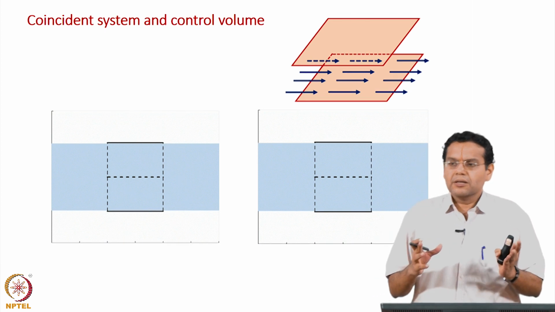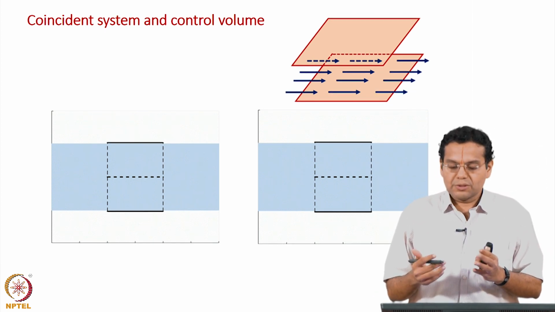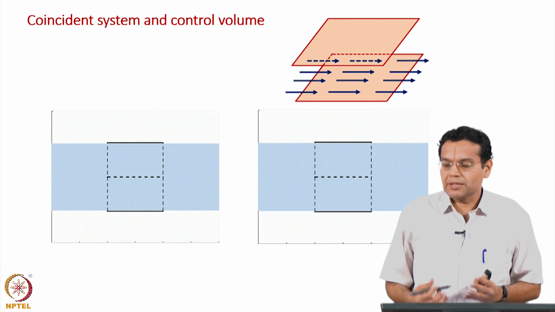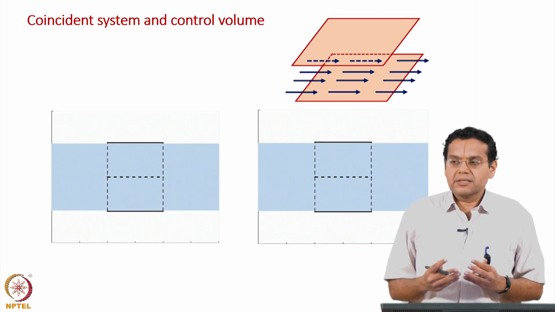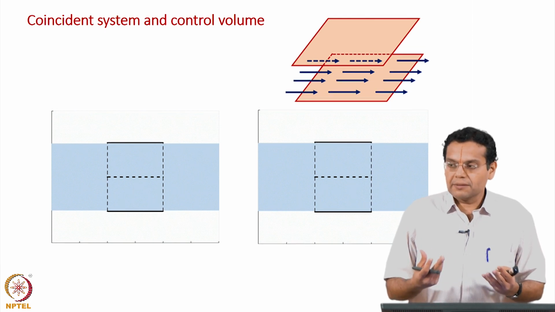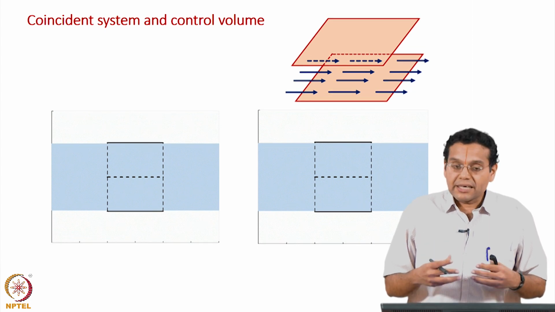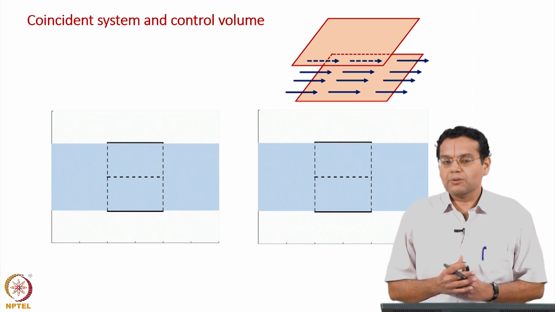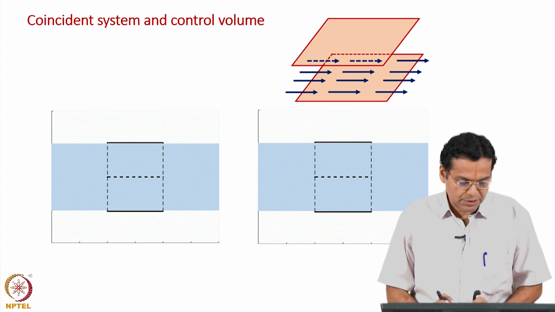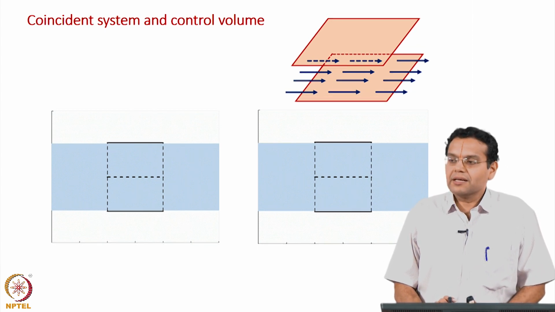We are slowly learning concepts to start to derive the Reynolds transport theorem. First we discussed system and control volume, then we introduced extensive variables and intensive variables. Now, in the previous slide we discussed the rate of change of property for system and control volume. One more concept is required, what is called coincident system and control volume.